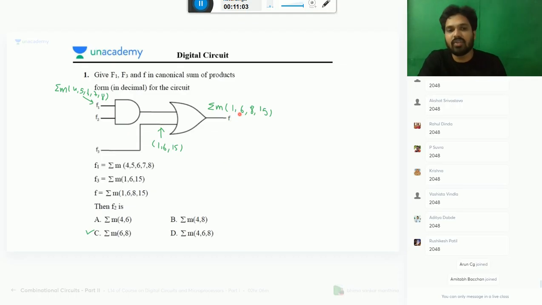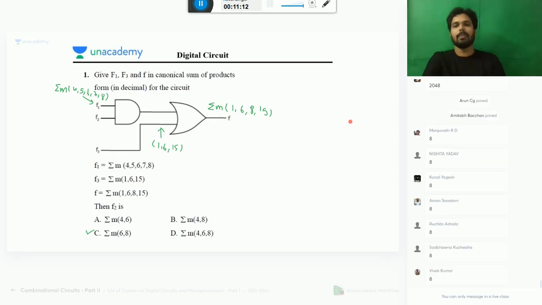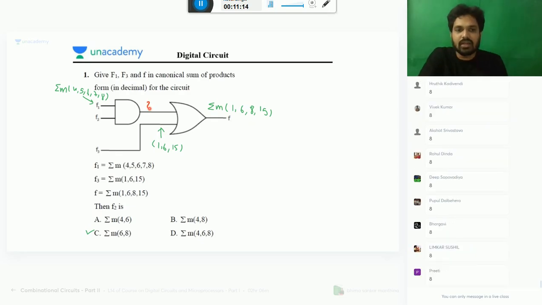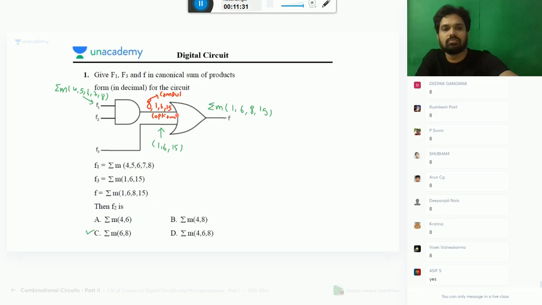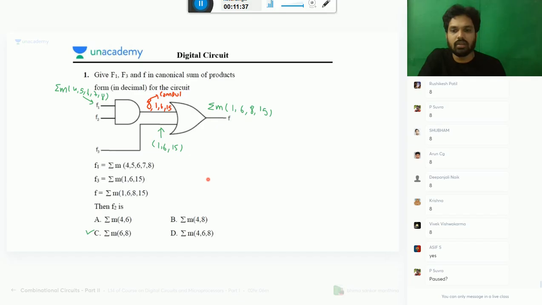So for 1, 6, 8, 15, it is already 1, 6, 15 are there. Here what is required to get this 1, 6, 8, 15? Very good, 8 is compulsory, it should be present. And also you can have 1, 6, 15 which are optional. 1, 6, 15 are choice.